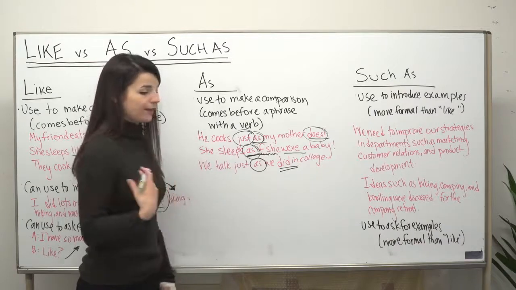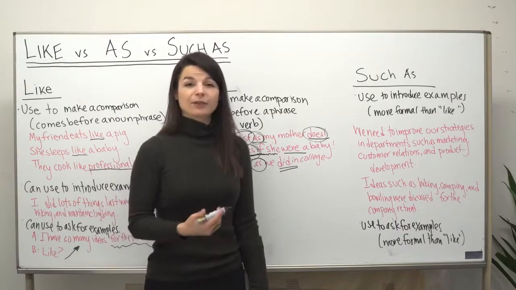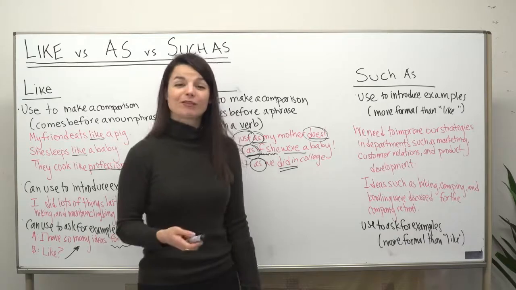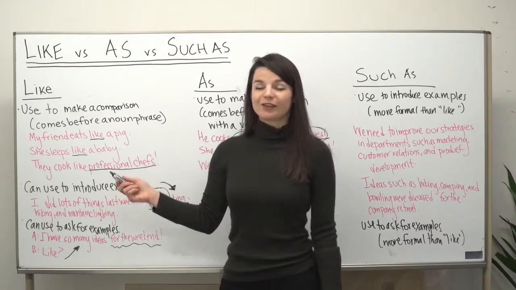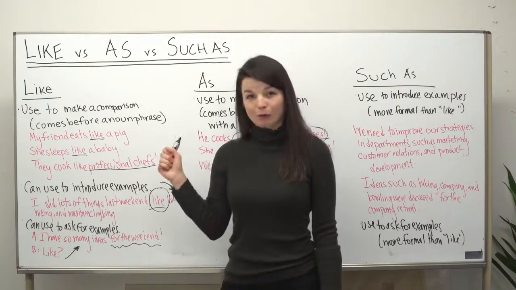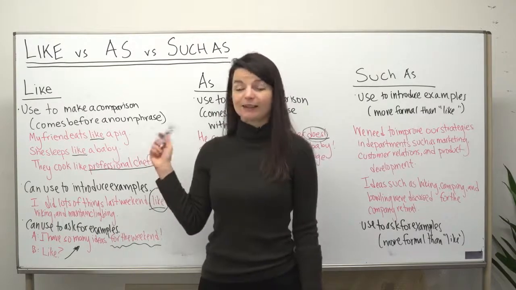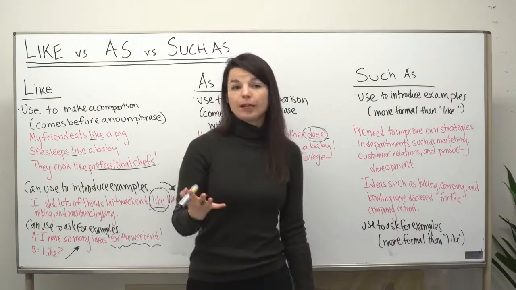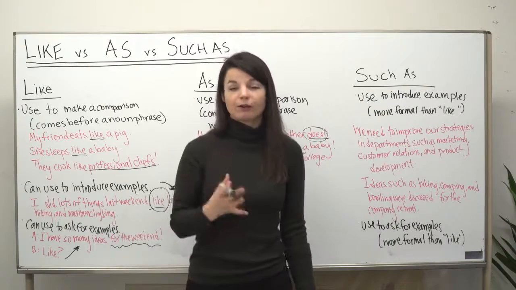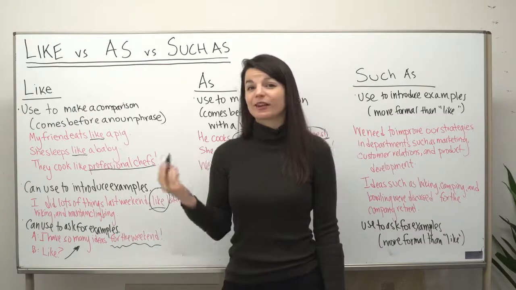Now, although this is the strict explanation of this, I should mention that native speakers often do not follow these rules. In many cases, in casual conversations, native speakers tend to use the word like for all comparisons. As may sound a bit more formal. So it's very common, it's very natural to make mistakes with these, even among native speakers. If you make a mistake, I don't think you should worry about it. But if it's important to you to be very, very correct all the time, this is a good rule to follow. This is the correct way to use like and as.